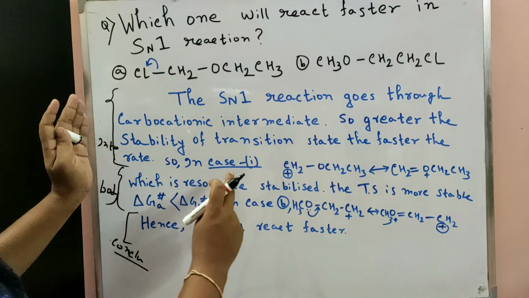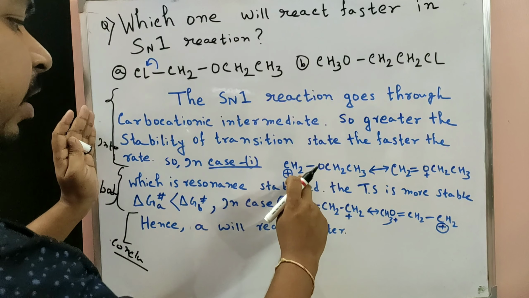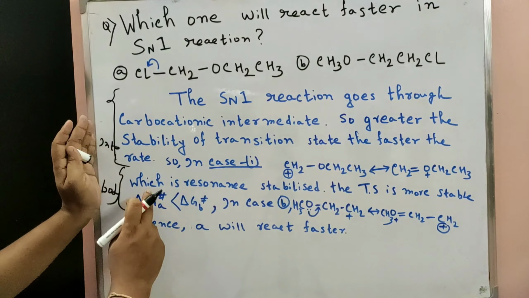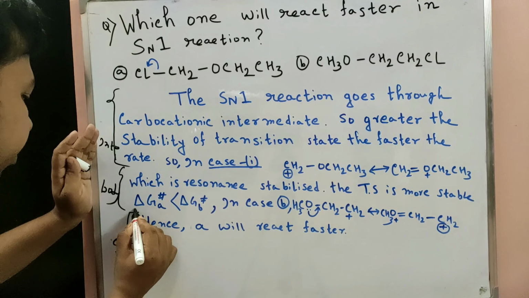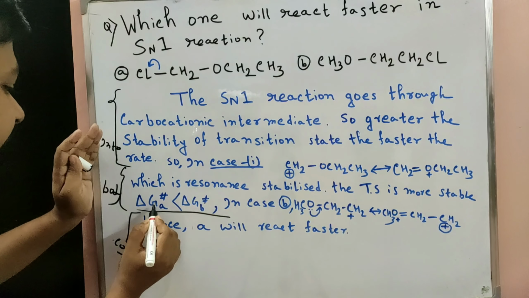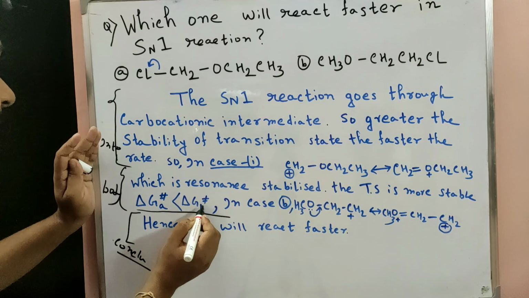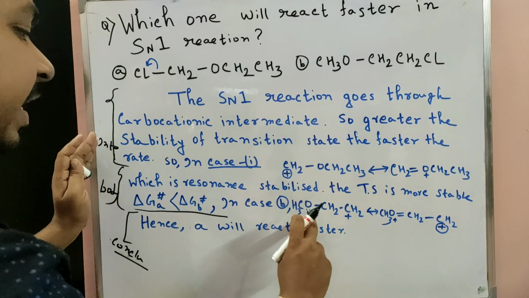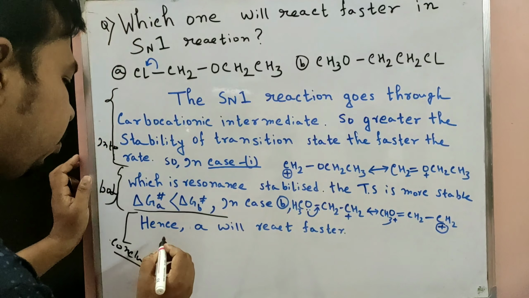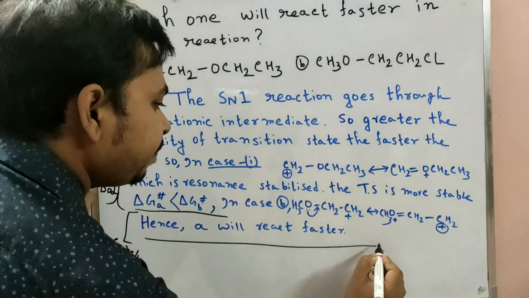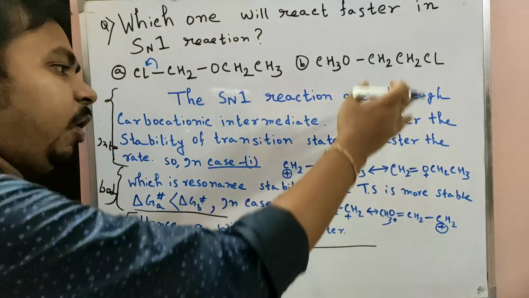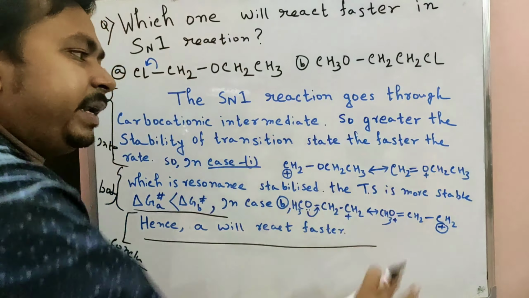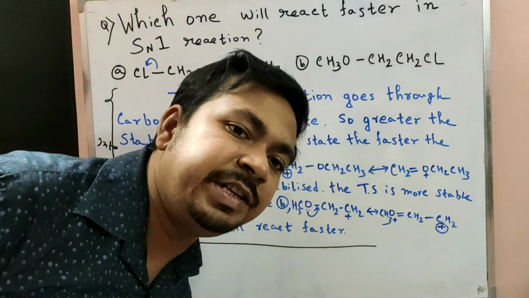So in case 1, the carbocation shows a resonance form, which is resonance stabilized. So the transition state is more stable. Here we show that delta Ga is less than delta Gb. So hence A will react faster. For this type of question we also write in this pattern. That is the pattern of how to write at university level.